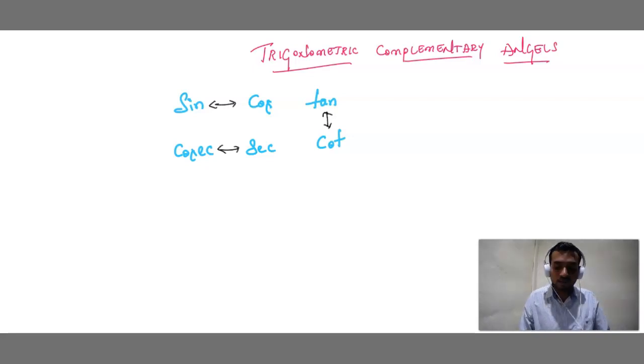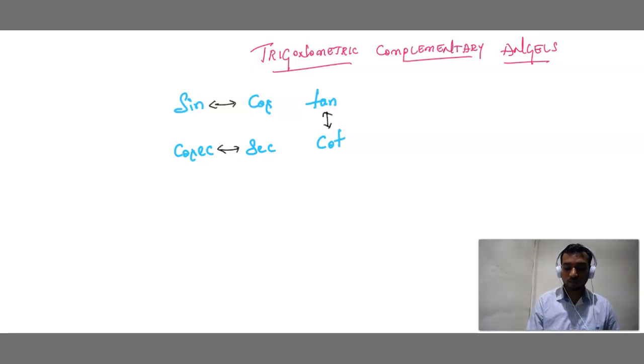We just pair. See children, except 0, 30, 45, 60, 90. Except these values, if you get any values like find sine 15, cos 15, sine 20, sine 35, tan 45, tan 50. Okay, 0, 30, 45, 60, 90. Except these, if you find any other values, then it is known as trigonometric complementary angles.